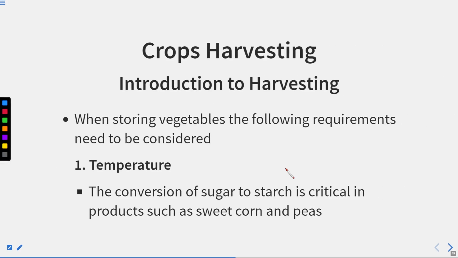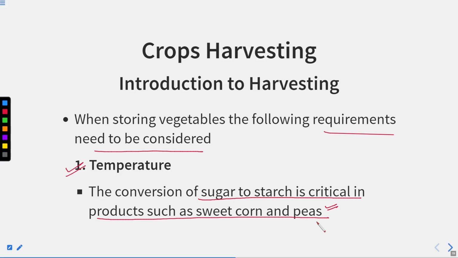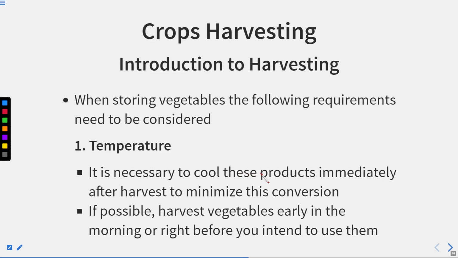Now, when storing vegetables, the following requirements need to be considered. What are those? Temperature. The conversion of sugar to starch is critical in products such as sweet corn and peas. So, sweet corn and peas, what do they do? They contain sugar, and if it gets converted to starch, then the quality of that produce will be altered.